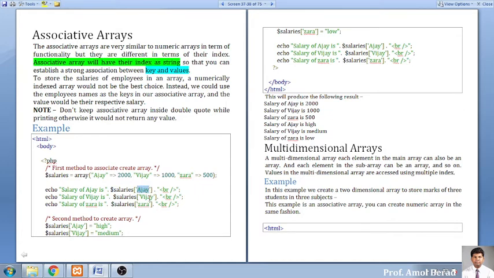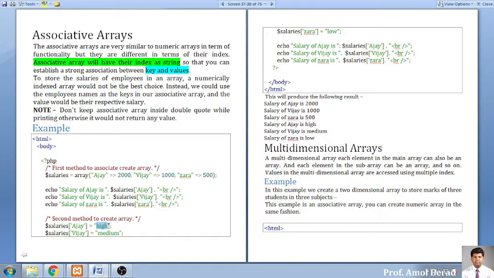So Ajay is the name of the key that is assigned with some value, so we can retrieve it and display it on the screen. The same way we can assign text format also. Just like here we have assigned a number, we can assign a text also. So the same thing that we can do in a numeric array, we can do with an associative array.